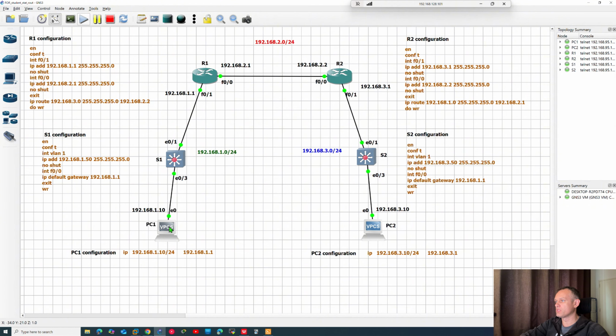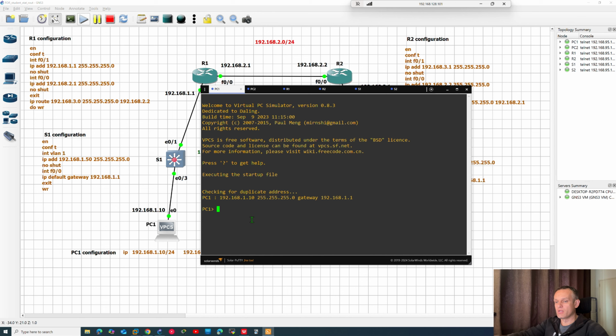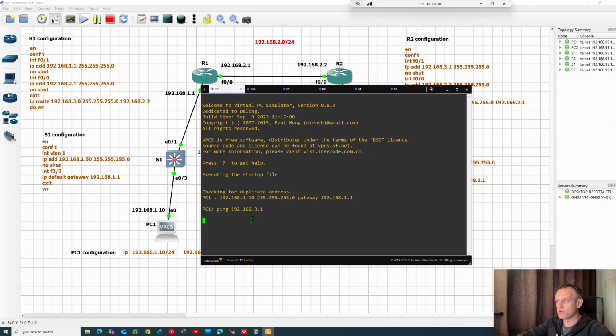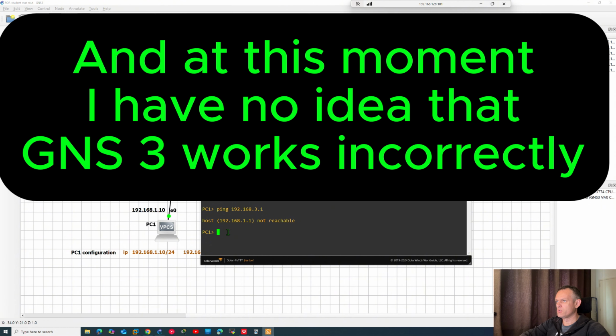And look at this, for example, from PC1. Again, I showed you all of this stuff. Ping to the default gateway for the third network, 192.168.3.1. After starting, maybe it's gonna say host not reachable.